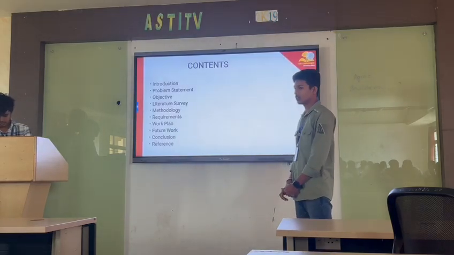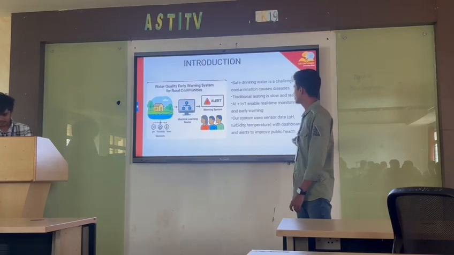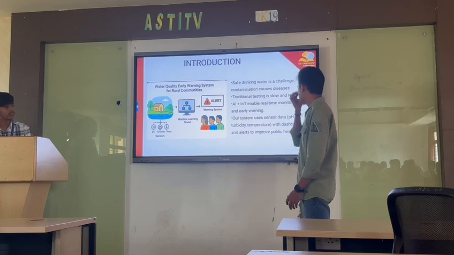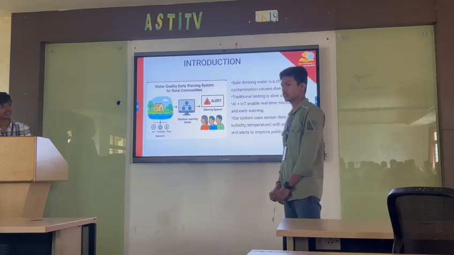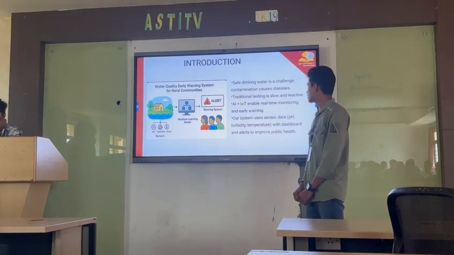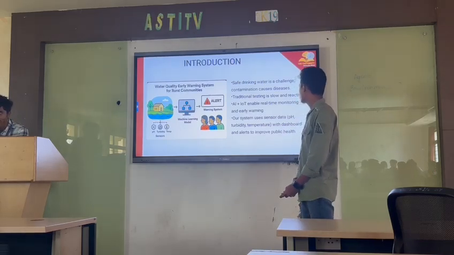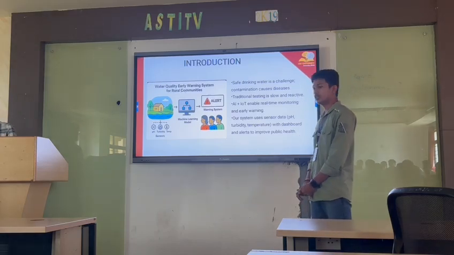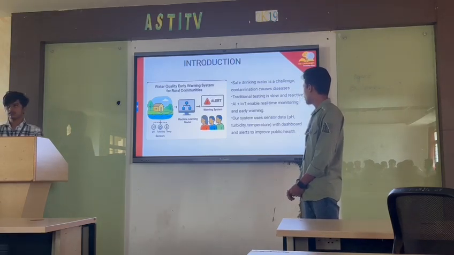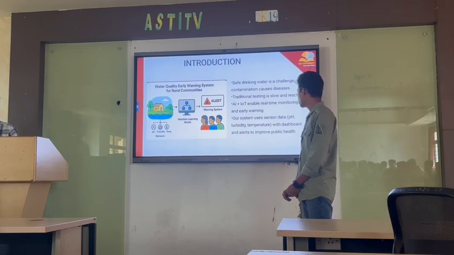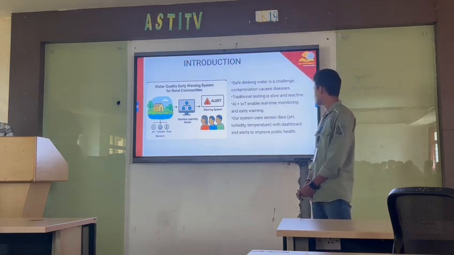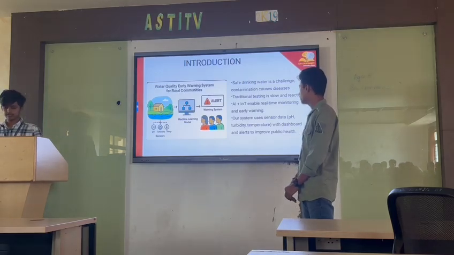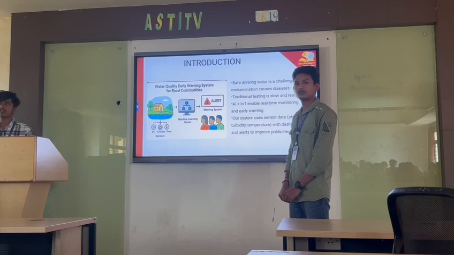These are the contents of our PBL work. In the introduction, safe drinking water is a challenge because contamination causes disease. By drinking contaminated water, we can get some diseases. Traditional testing is slow and reactive. We use AI and IoT to enable real-time monitoring and early warning systems. Our system uses sensors like pH, turbidity, and temperature, with dashboard alerts, to improve public health. We use pH to analyze the water's consumption level and turbidity to analyze water contamination.